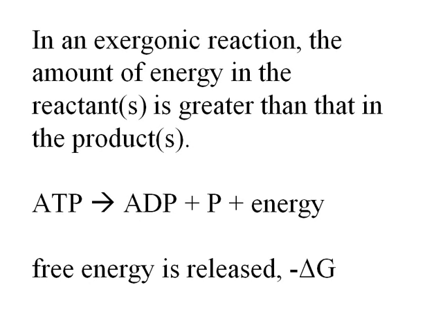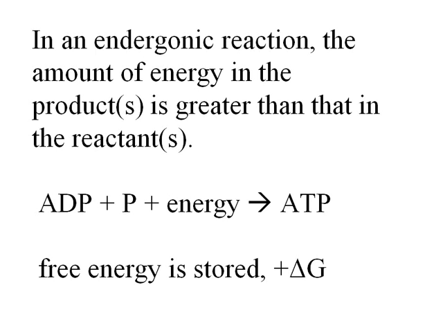In exergonic reactions, the amount of energy in the reactants is greater than that in the products. Remember that first law of thermodynamics, that extra energy has to go somewhere. In the example reaction here, the reactant ATP contains more energy than the products ADP and a phosphate group. The extra energy is released. That released energy is available to do work.